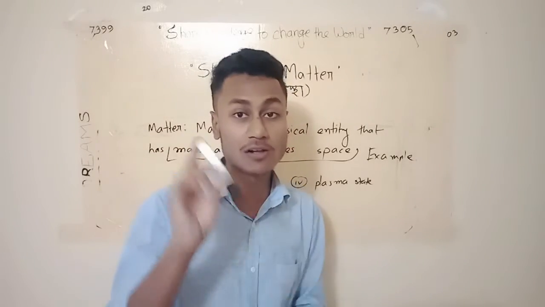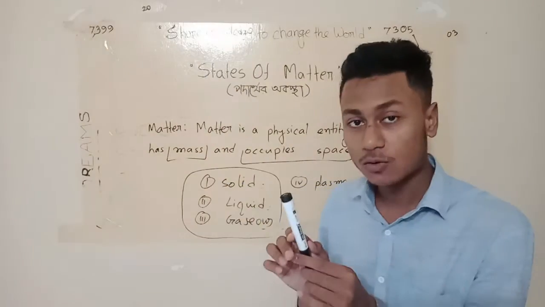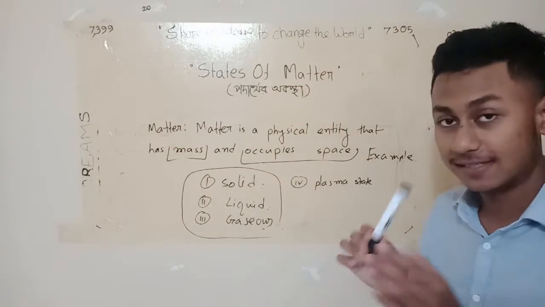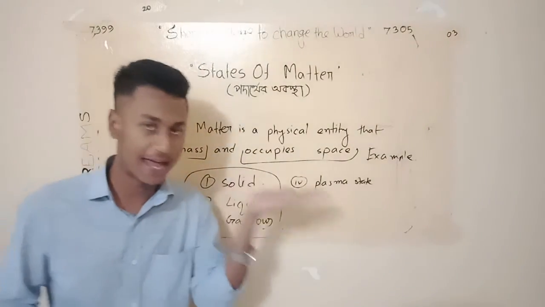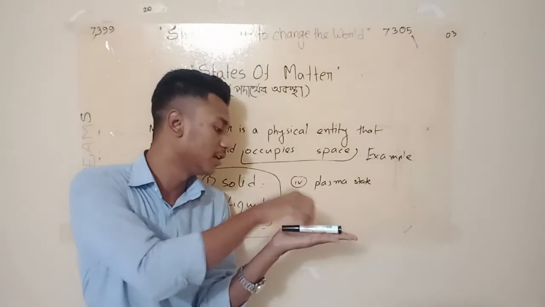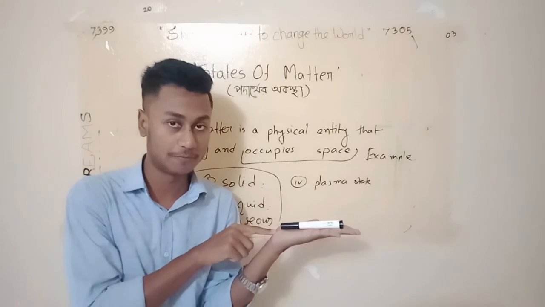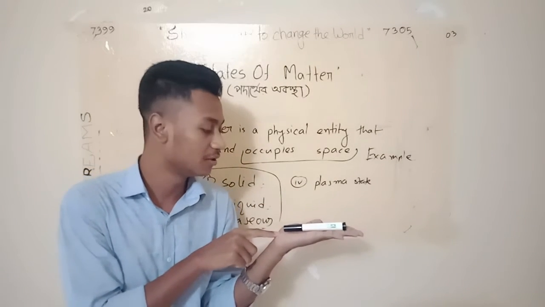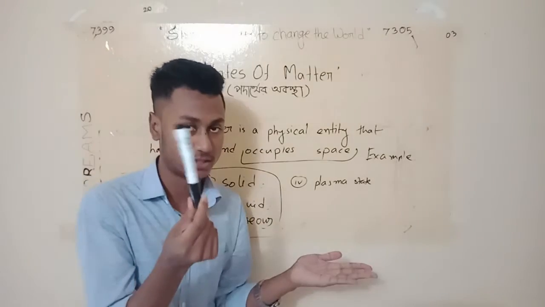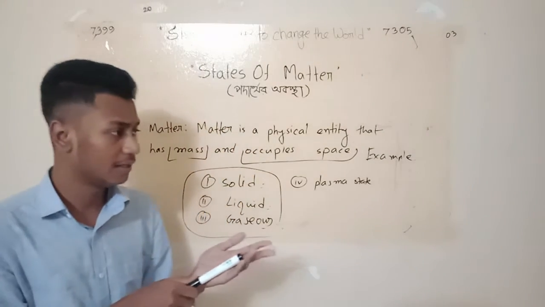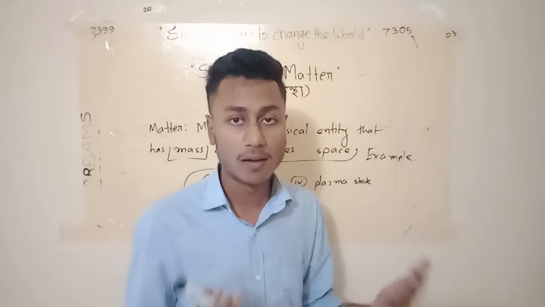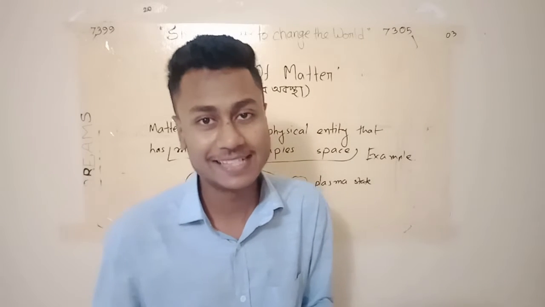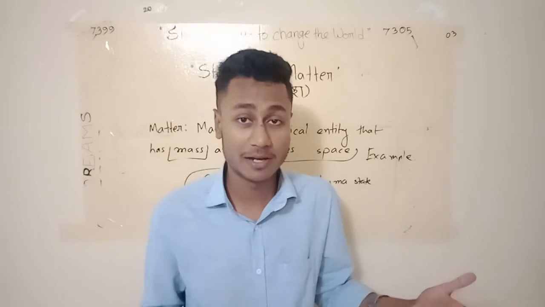This has a mass and we can feel it, and if we keep it in one place, look, this is my hand. If we keep the marker here, it occupies some space on this hand, isn't it? So we can say that this is matter. Like this, even different kinds of liquids, for example, water, oil, and so on. We can say that all these things are matter.